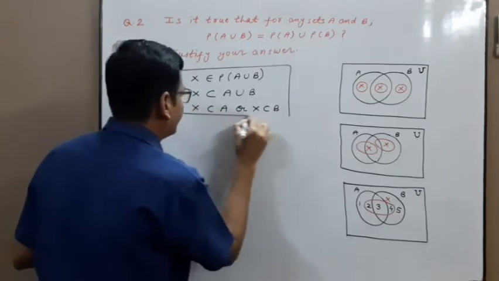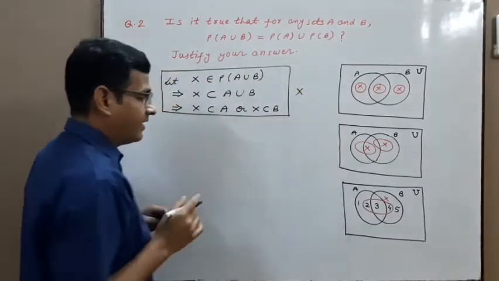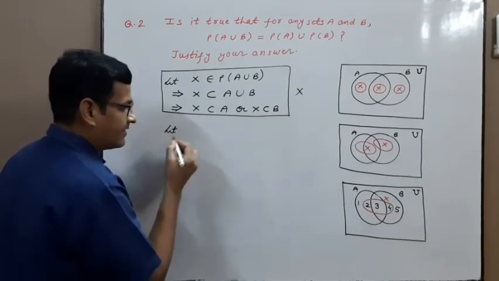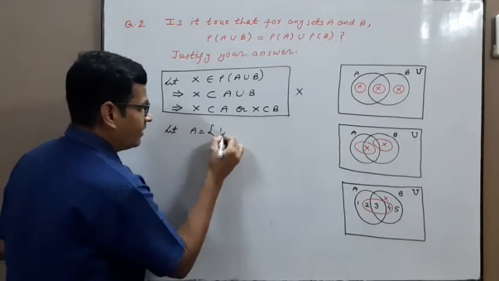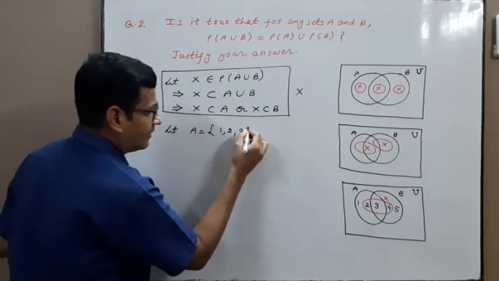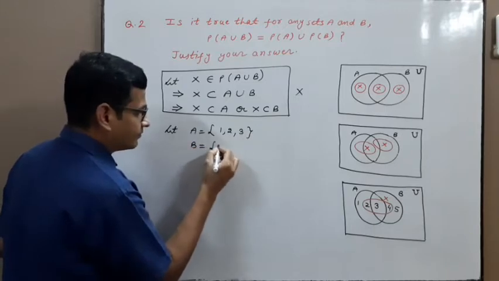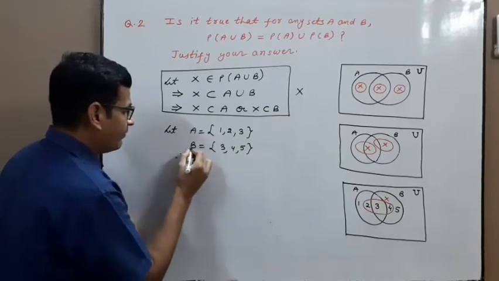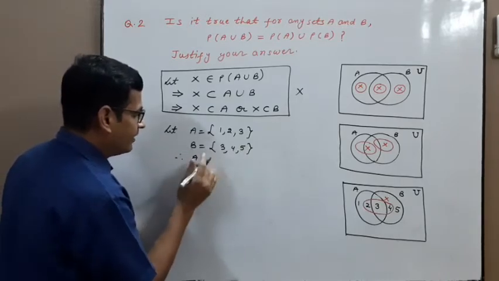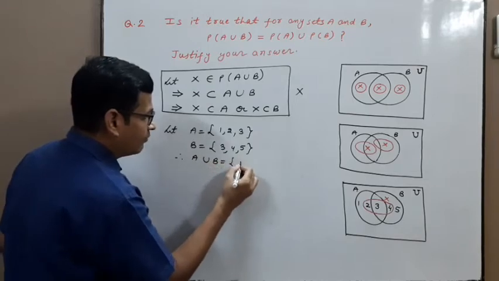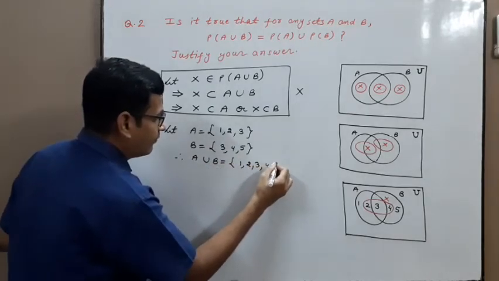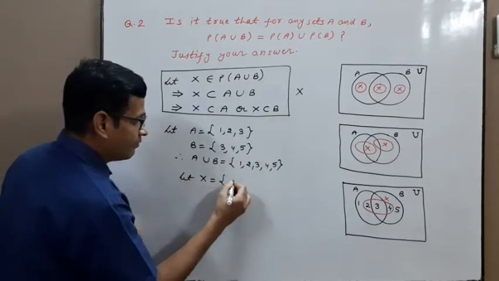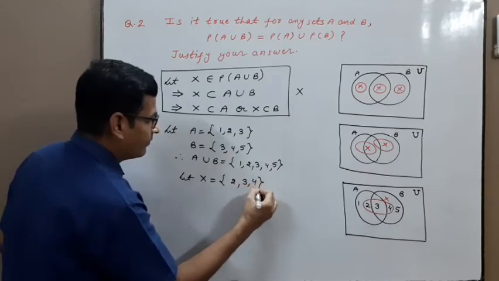Only for understanding I will write. This is wrong. Correct is to give a counter example. So let us consider sets. Let A be equal to {1, 2, 3}. B is equal to {3, 4, 5}. Therefore, A union B is equal to {1, 2, 3, 4, 5}. Let us consider a set X is equal to {2, 3, 4}.